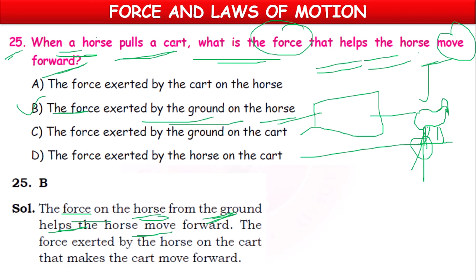If they ask why the cart is moving, then the force exerted by the horse on the cart makes the cart move forward. The horse will use muscular force to move the cart. But the question is why the horse is moving, which is because of the force of the ground.